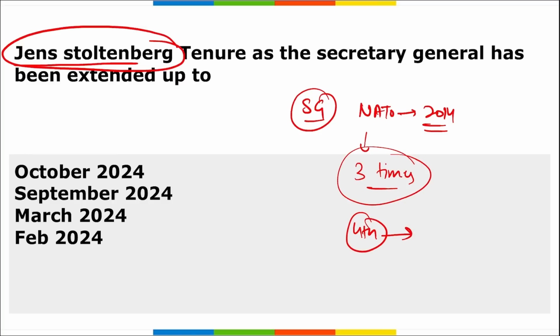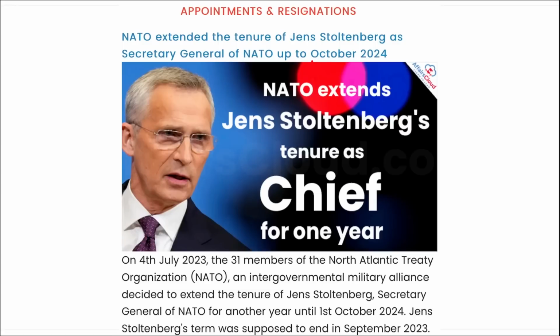He will be the Secretary General of NATO till when? He will be in this position till October 2024. Correct? Important, mark this. He was born in 1959 and he is from Oslo, Norway, and he will be the Secretary General of NATO till October 2024, as you can see him in the picture, right?